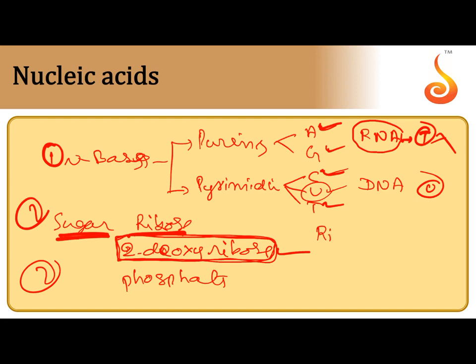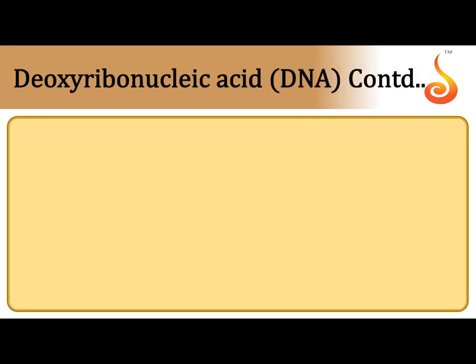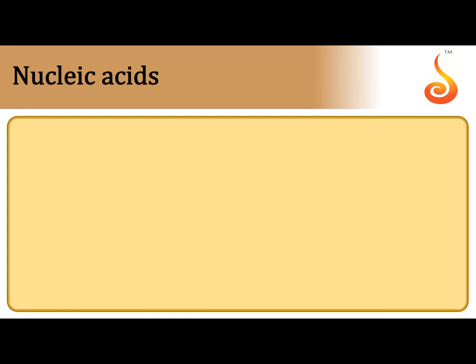When ribose sugar and nitrogen base both are attached with each other through N-glycosidic link, the one which is formed is called nucleoside. To this nucleoside, if phosphate 1 or 2 or 3 added, then that becomes nucleotide. So nucleotide is formed by nitrogen base plus sugar moiety plus phosphate.